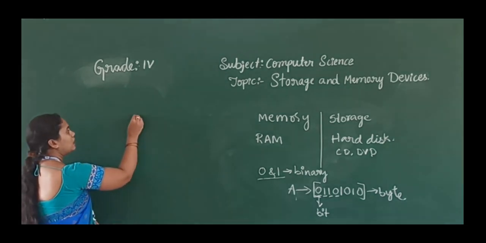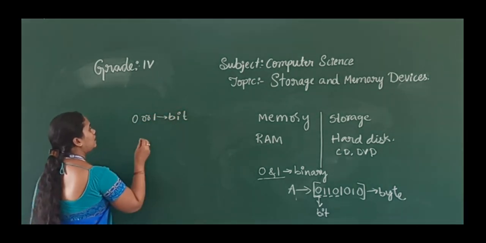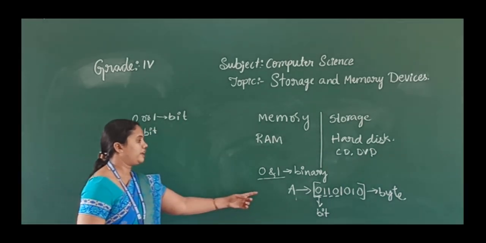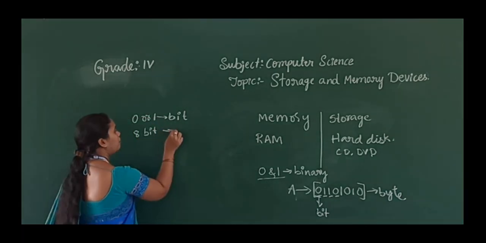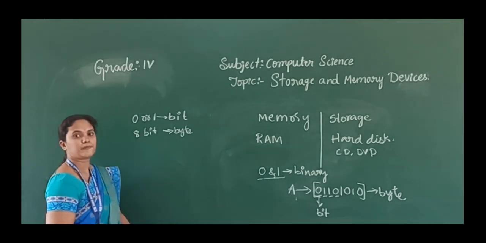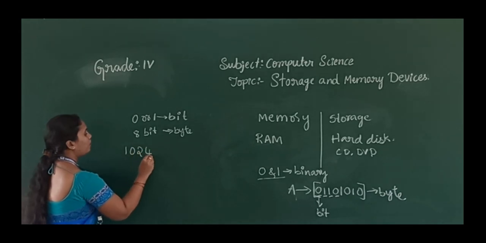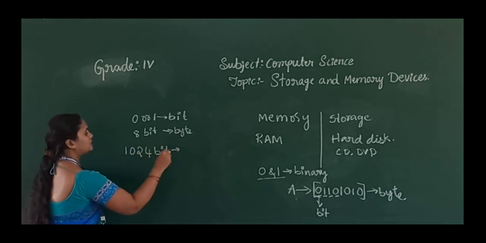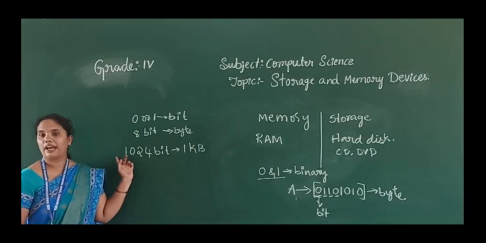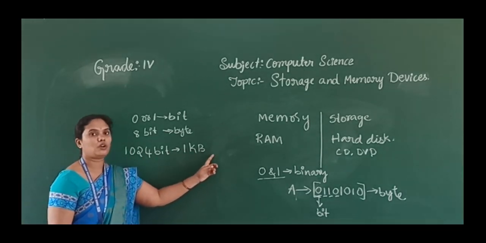I already told you the single digit we call a bit, and a group of 8 bits, that is 8 digits, we call a byte. And 1024 bytes we call 1 kilobyte.